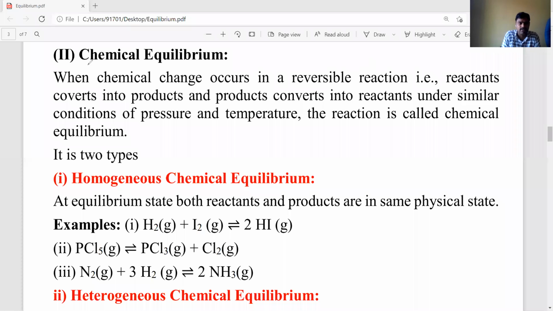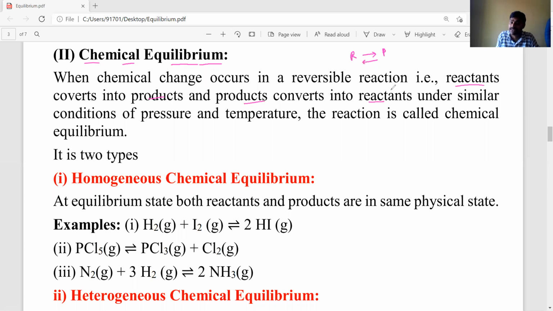What is chemical equilibrium? We know very well that equilibrium exists in reversible reactions only. In reversible reactions, chemical changes occur. What is the meaning of chemical change? Dear students, reactants are converted into products, and again those products are converted into reactants; that is known as a chemical change.